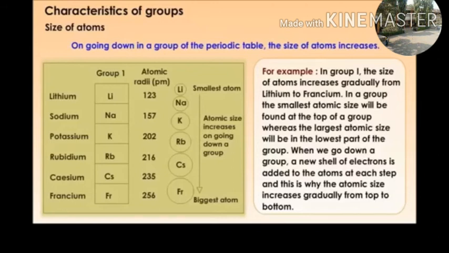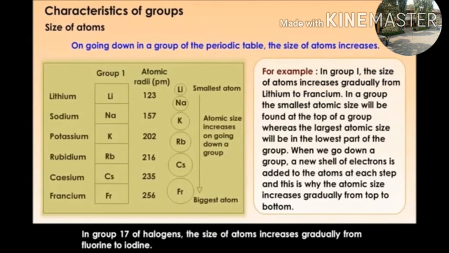When we go down a group, a new shell of electrons is added to the atoms at each step, and this is why the atomic size increases gradually from top to bottom in the group. As you see in the group, from top to bottom, a shell is added to each element. In group 17 of halogens, the size of atoms increases gradually from fluorine to iodine.